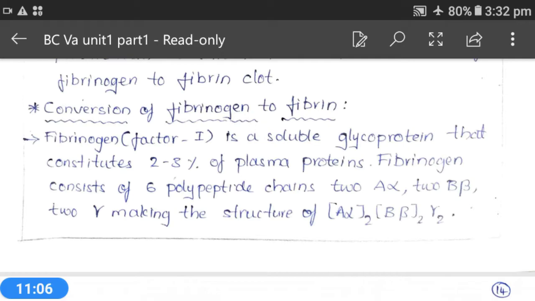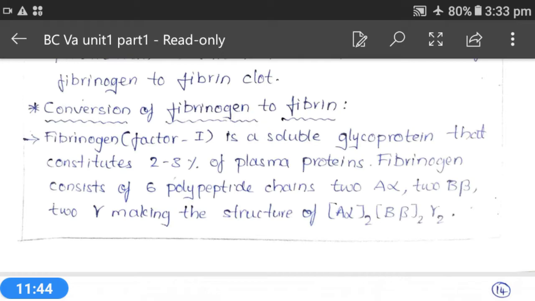And this fibrinogen undergoes proteolytic cleavage catalyzed by thrombin to release small fibrinopeptides. Fibrinopeptide A and fibrinopeptide B will be released.